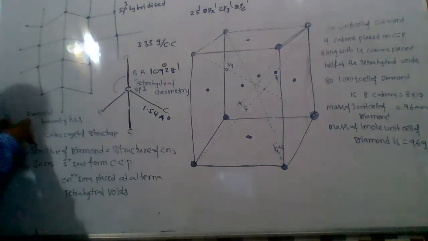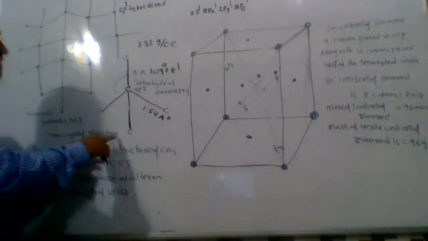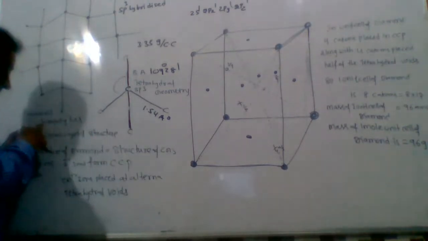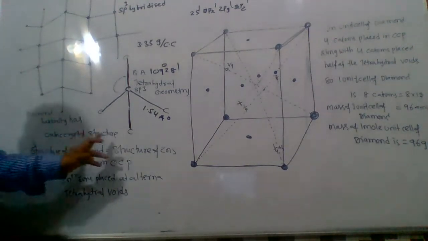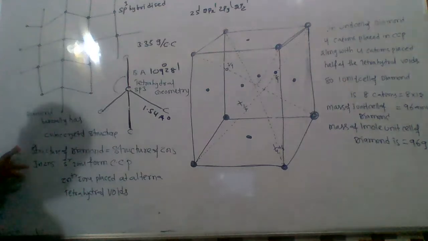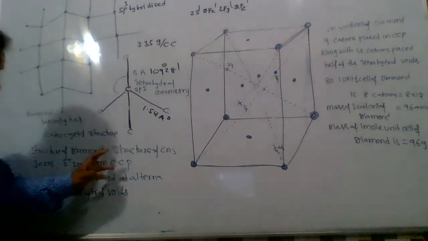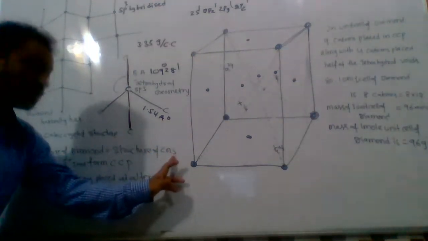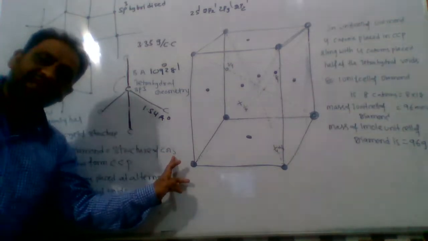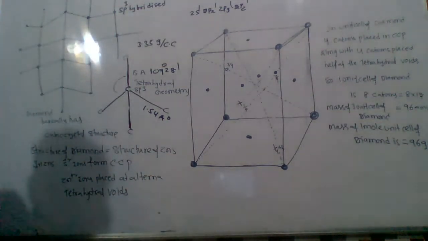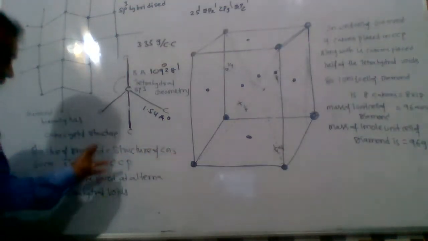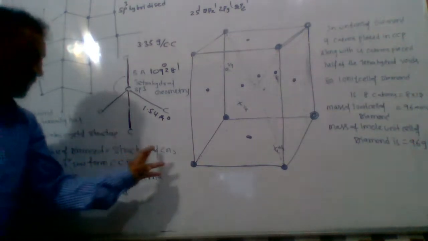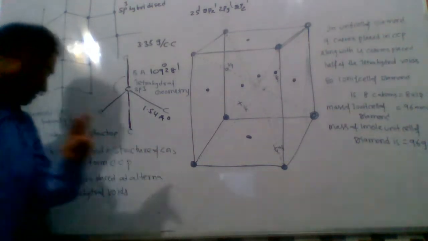Basically, diamond has a cubic crystal structure. The structure of diamond is equal to the structure of zinc sulfide, zinc blende.